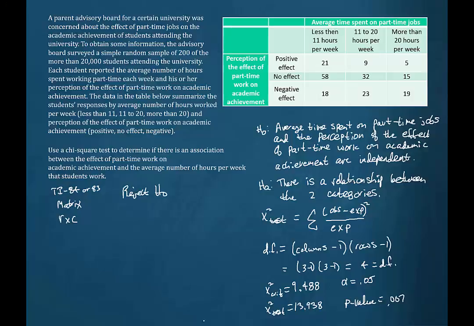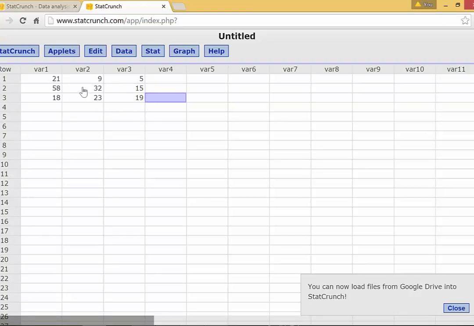And these are the values that we would expect from the survey if there were no relationship between the two variables. Now, before we leave this problem, let's take a quick trip over to StatCrunch and see what the computer output for a problem like this might look like. On the AP exam, you may actually have a problem that looks like this with these observed values in a table, but you also might have the computer output already available to you so that you can make decisions quickly. So I've already typed the values from the table into this StatCrunch spreadsheet here.